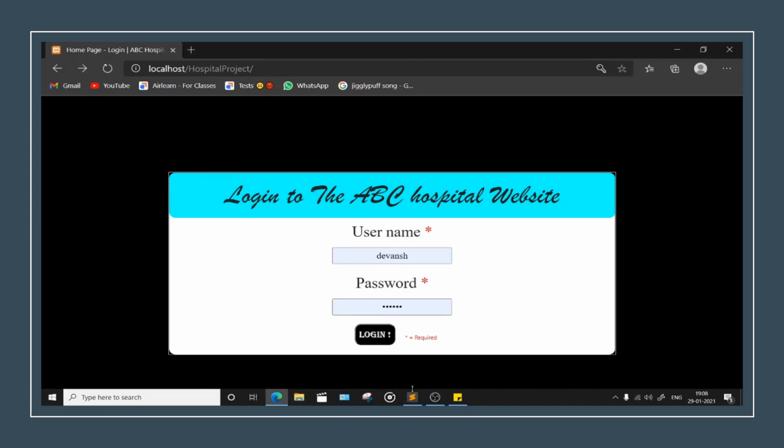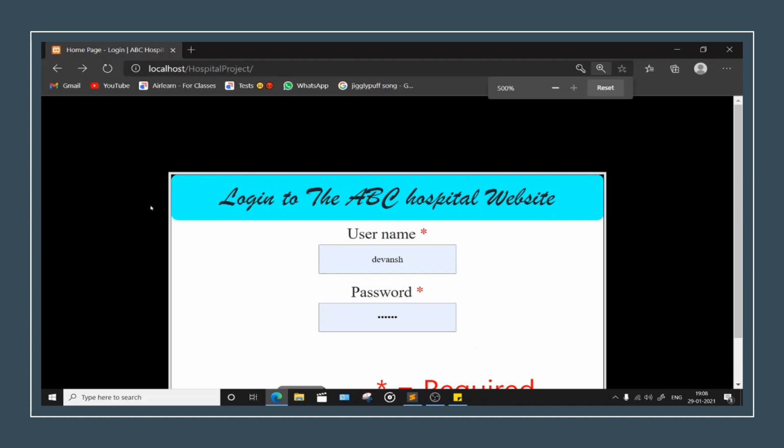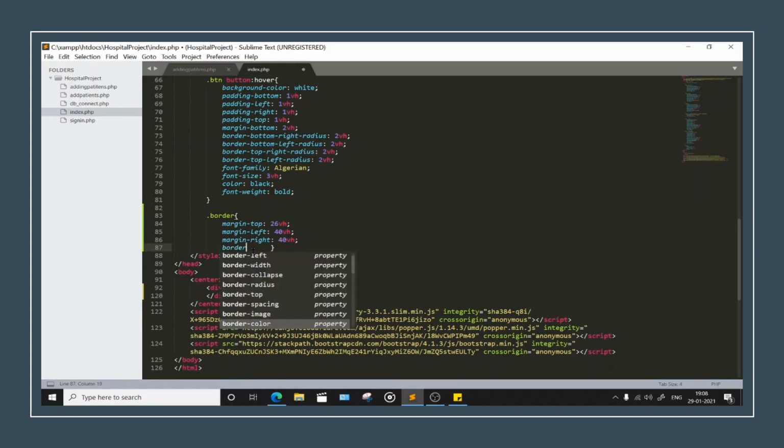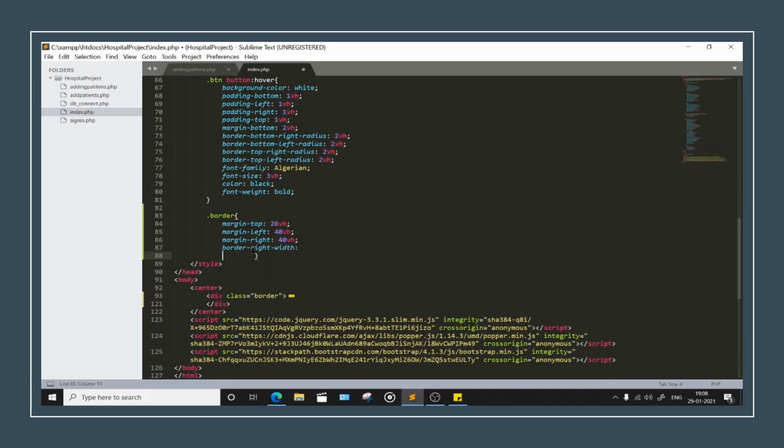So, well, it's not working. Wait a minute, let's just zoom in there. Border, is there any other option? Dash, wait for a minute, sorry for these problems, because even I am trying this for the first time. Border right width. Okay, hit one enter. Do take care of the indentations. Well, I am just trying this border width because even this border width I have tried for the first time. Right. So sorry. Let's just try once again.